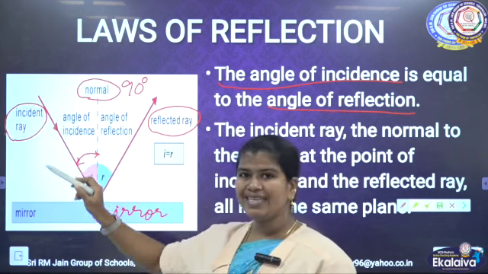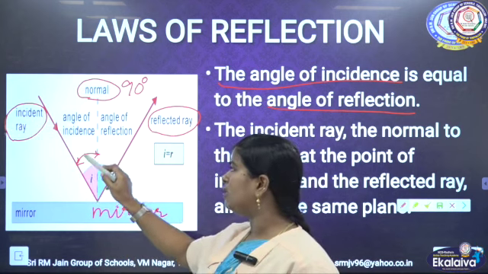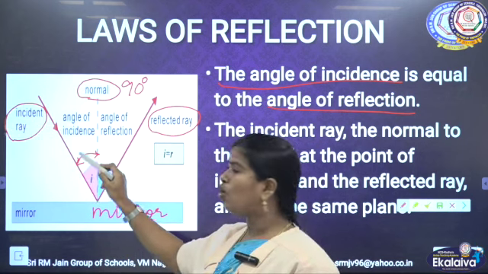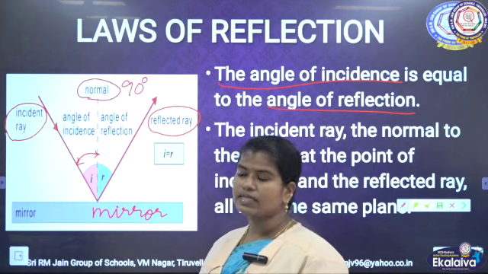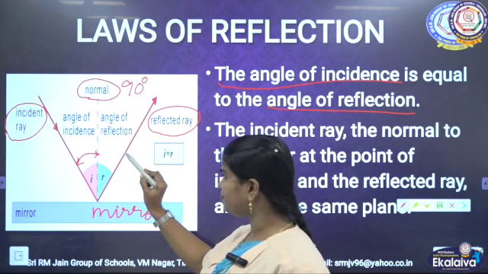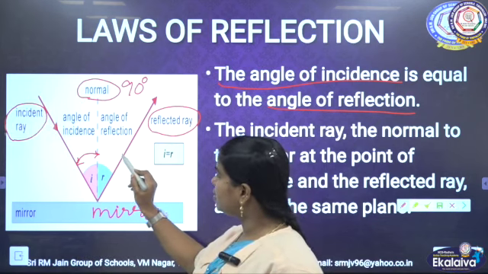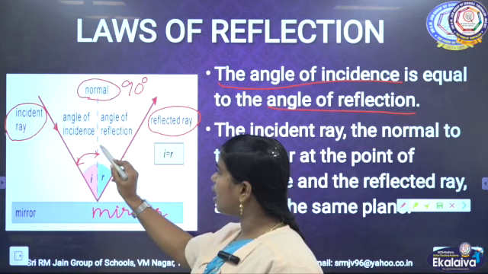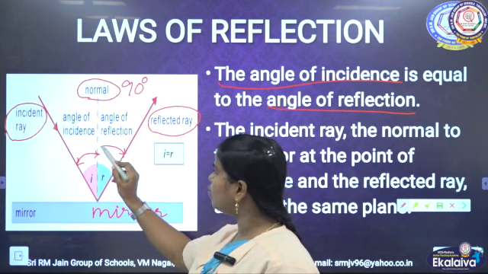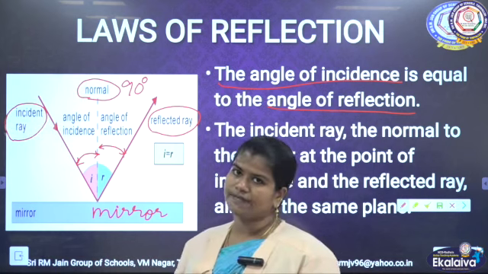The angle between the incident ray and the normal, we will call the angle of incidence, and the angle between the reflected ray and the normal is called the angle of reflection.